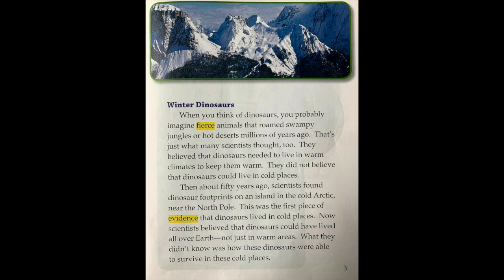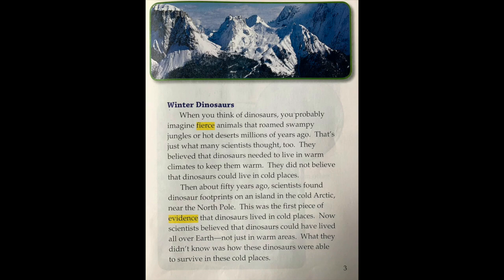When you think of dinosaurs, you probably imagine fierce animals that roamed swampy jungles or hot deserts millions of years ago. That's just what many scientists thought too. They believed that dinosaurs needed to live in warm climates to keep them warm. They did not believe that dinosaurs could live in cold places.